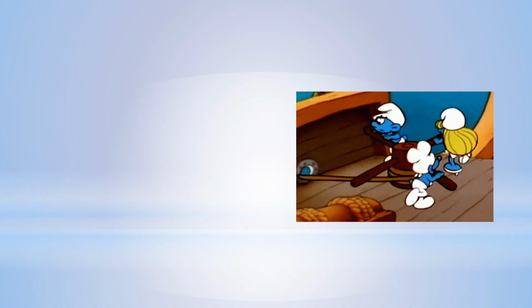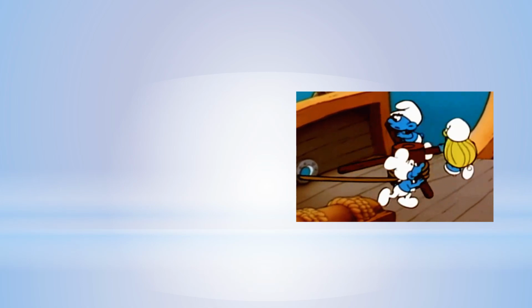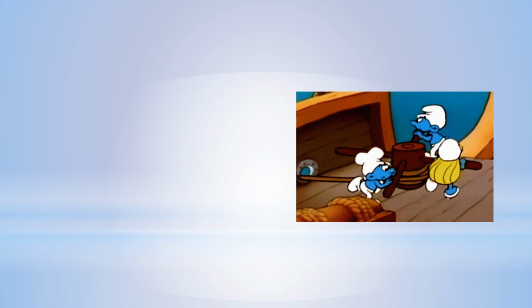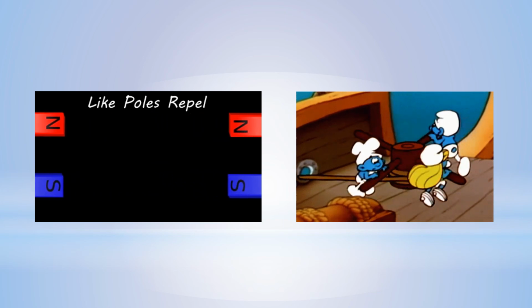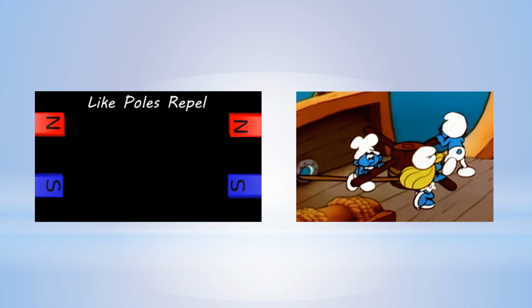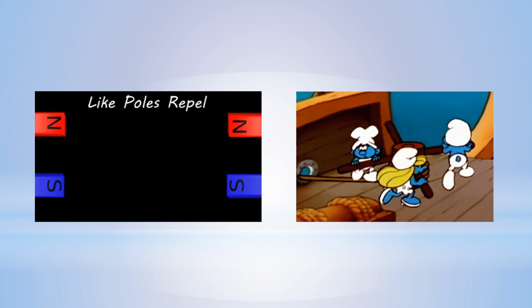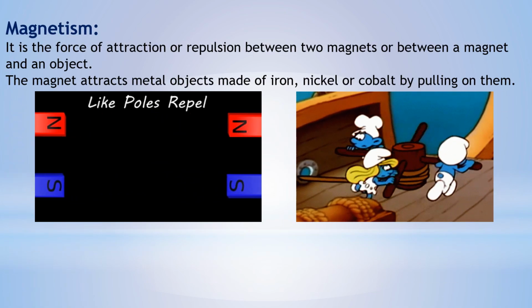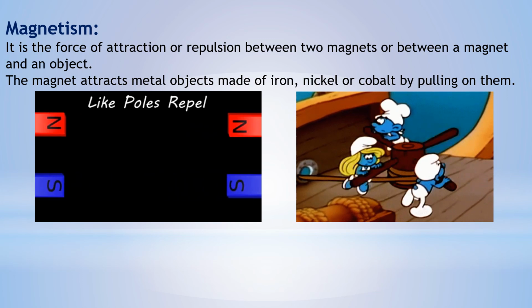The metallic bar in the middle acts as a magnet, so it attracts or pulls the object toward it. So this is called attraction. But here, the two magnets are moving away from each other, and this is called repulsion. So attraction or repulsion is the force of the magnet. So the force of the magnet is called magnetism. Magnetism is the force of attraction or repulsion between two magnets or between a magnet and an object.